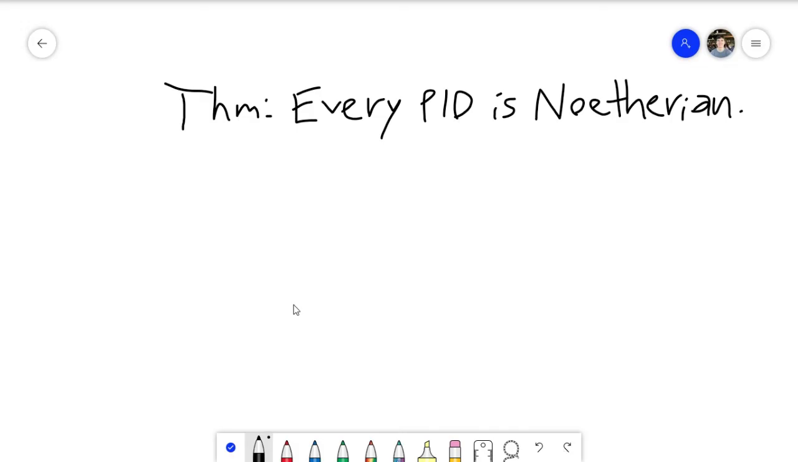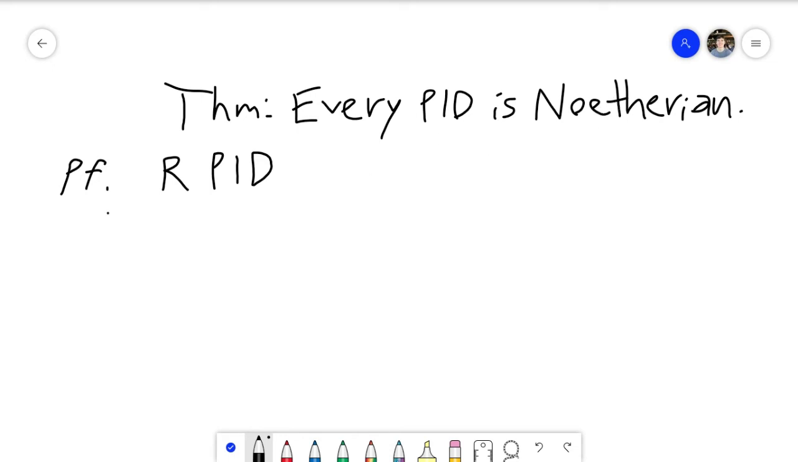Okay, so in this video, I would like to prove that every PID is Noetherian. So to start off with, I'm going to assume that we have any PID, and we'll just call this R. And this is a principal ideal domain, so this means that every ideal in this ring is principally generated, so it's generated by only one element. And so I'm going to claim that we can actually prove that this is Noetherian directly.